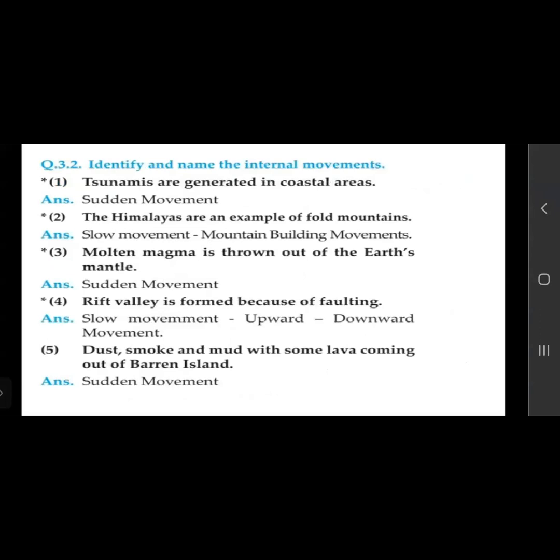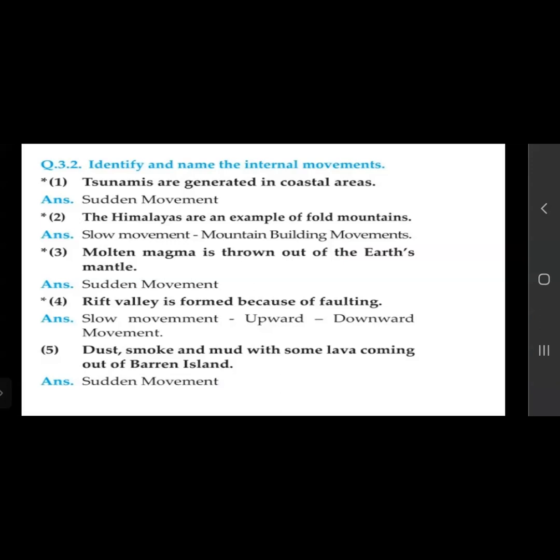Okay, so this is the question: identify and name the internal movements. When tsunamis are generated in the coastal areas, what type of movement is it? Sudden movement, because earthquakes are taking place under the floor of the water. So it is a sudden movement.